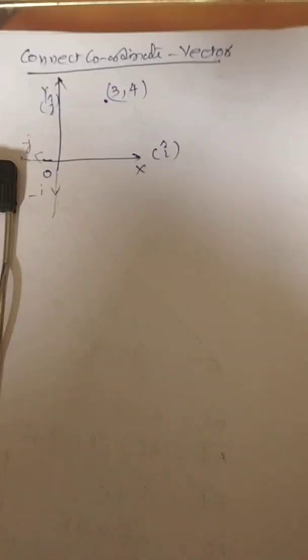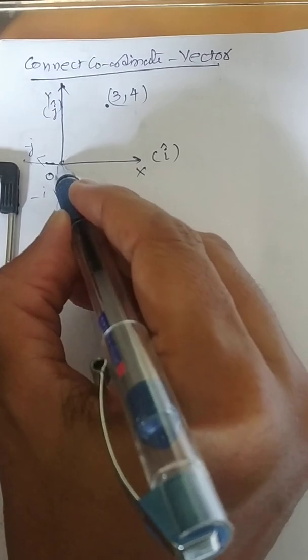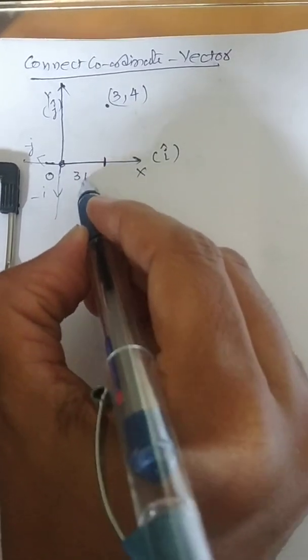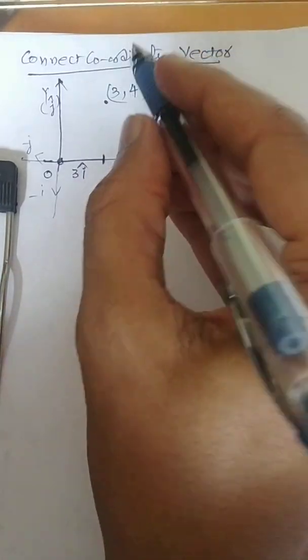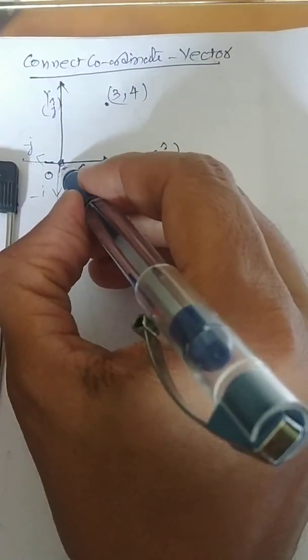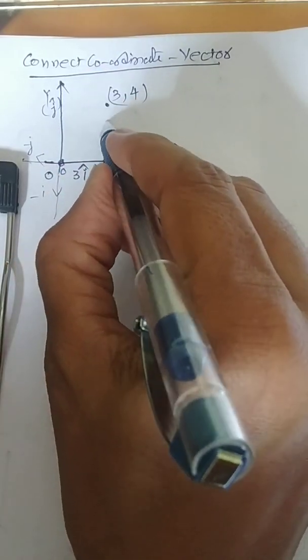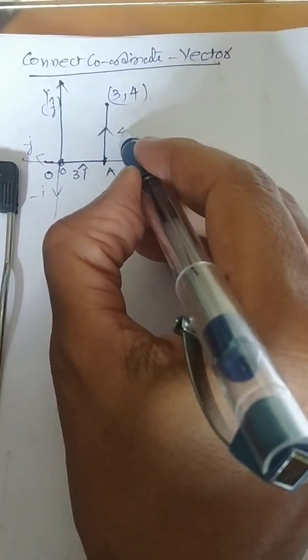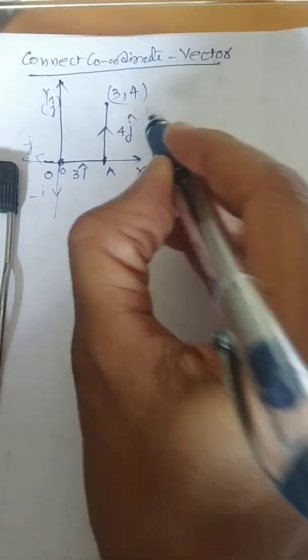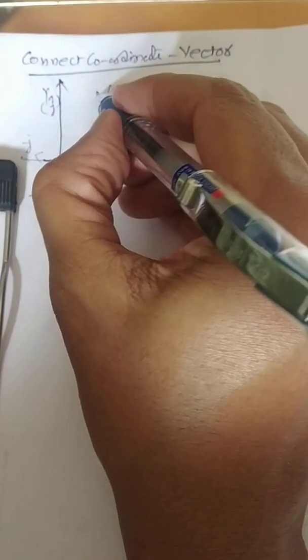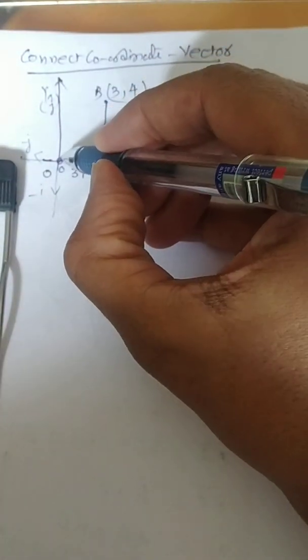Now see here, I am asking you to move 3 units along the x-axis. So this is called the 3i vector. And now at this point, from O to A, I ask you to move along the y-axis in the upward direction. This is 4 units, but in the direction of j. In the previous section we talked about it: suppose I ask you what is the addition of OA vector plus AB vector, then you know it is nothing but the third side.